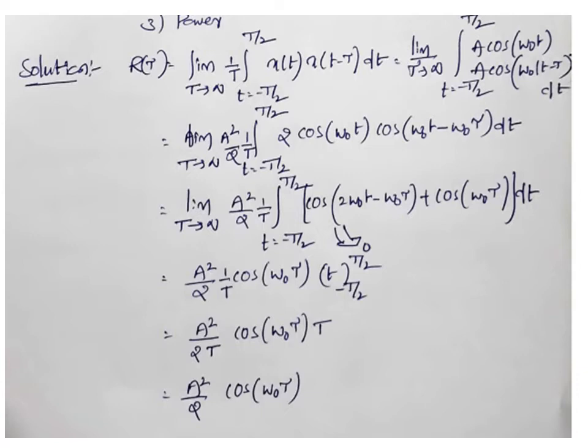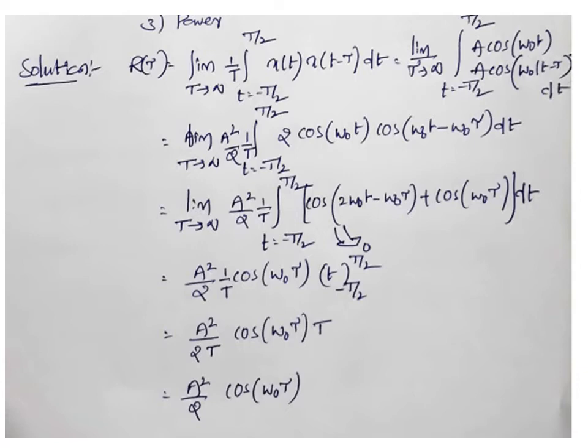Now we are expanding that one by using the formula 2 cos a cos b is equal to cos of a plus b plus cos of a minus b, where a is nothing but omega naught t I am taking and b is nothing but omega naught t minus omega naught into tau. So in the next equation I am writing limit T tends to infinity A square by 2T integral t is from minus T by 2 to plus T by 2 cos of a plus b.